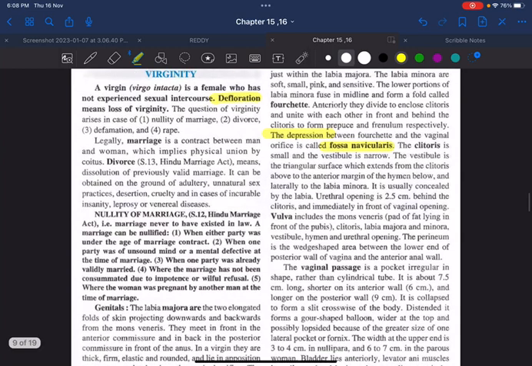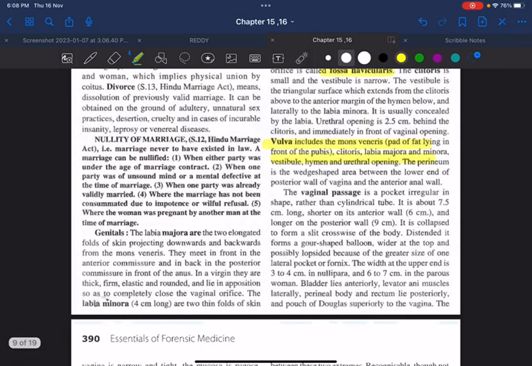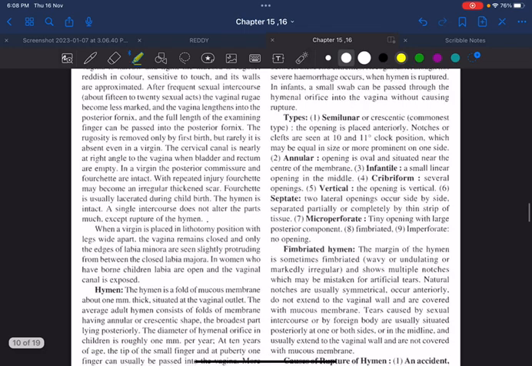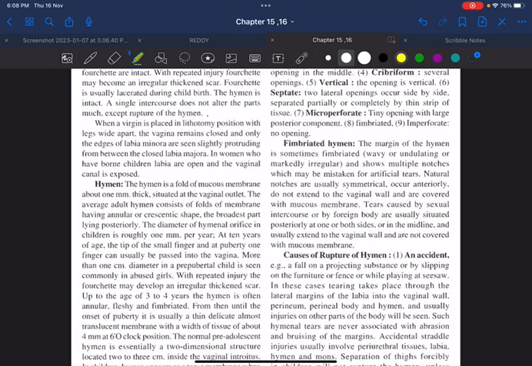The mons pubis, clitoris, labia majora, minora, hymen and urethral opening are together called the vulva. We have two openings. One is the vaginal opening and the other is the anal opening, out of which the vaginal opening is the one which is important here. Remember, hymen. What do you mean by hymen? It is nothing else, it's a mucous fold, which is situated at the vaginal outlet. And we have different types of hymen.